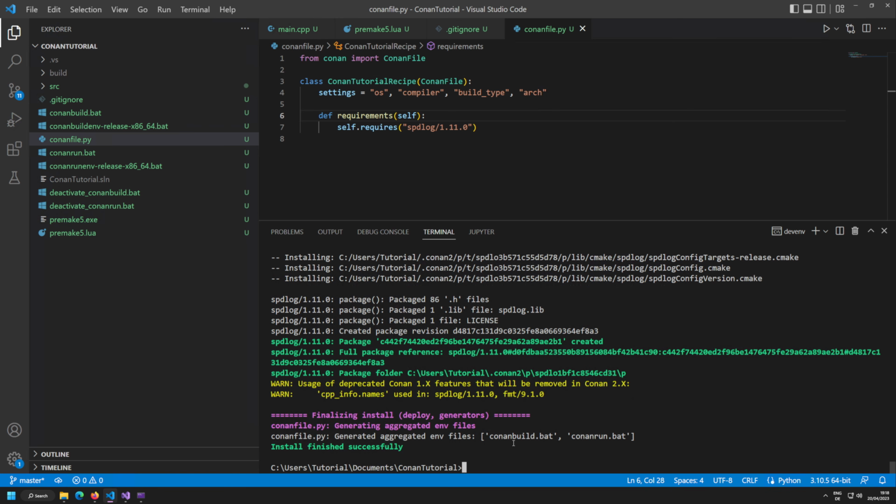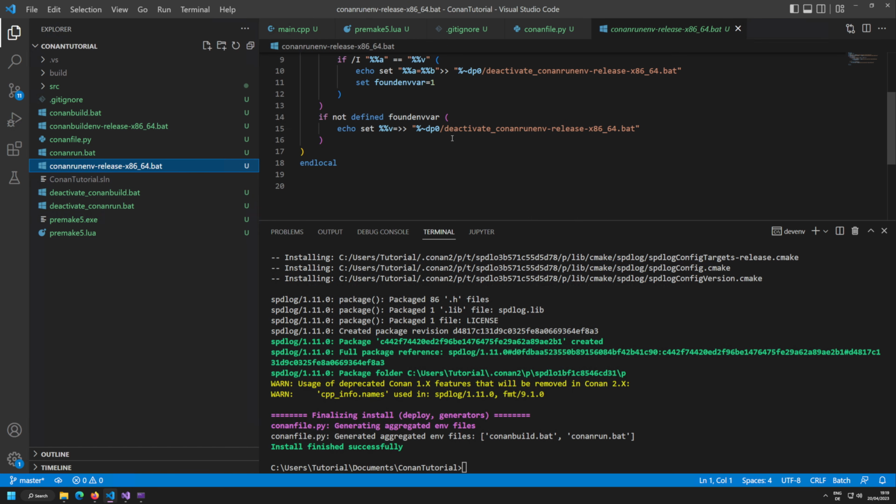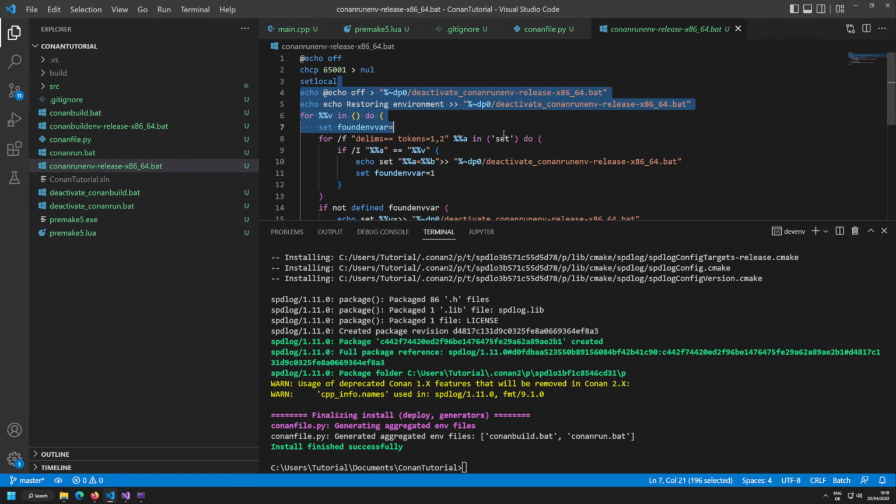And now you can see that we are getting a nice prompt: install finished successfully, which means that the Conan command has now successfully been executed. And we have all of our dependencies installed. And not only that, we have gotten a hell of a lot of file madness in our root directory, which is bad because we don't want to populate our root directory with some carnage. And I don't even know what that carnage is, like deactivate_conanbuild.bat, deactivate_conanrun.bat, conanrunenv-release with a few